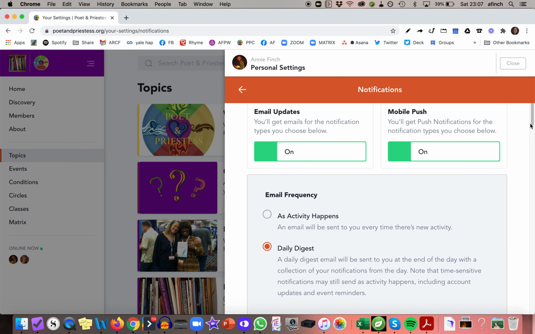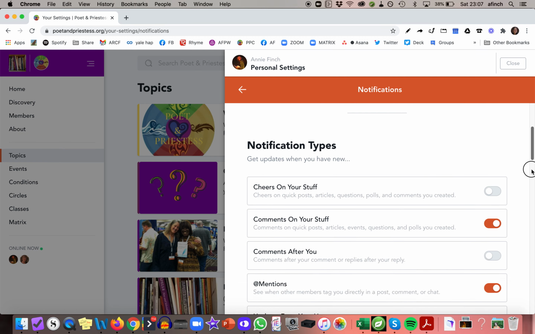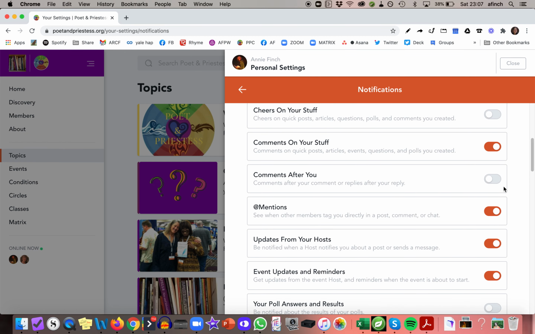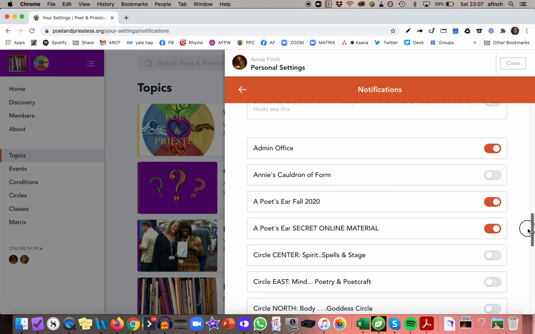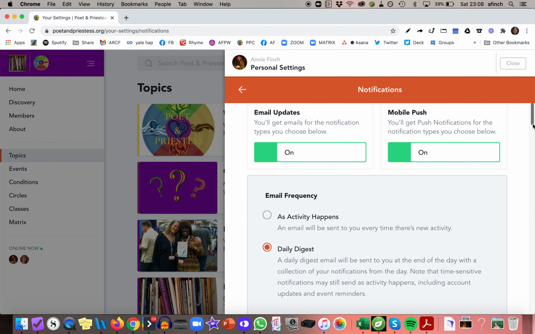You'll find the default is set to a lot of emails that come to you when all these different things happen. So you need to turn most of them off, and you might want to set the email frequency to just the daily digest instead of everything. Once you do that, you'll find it's much calmer. You probably don't want all these emails they want to send you, so turn those right off.